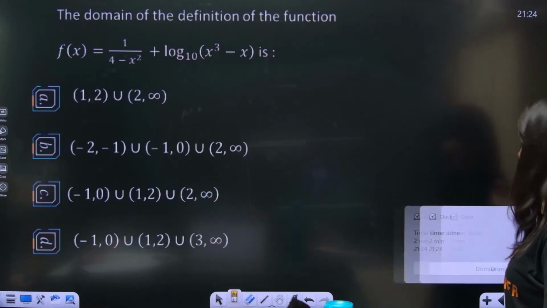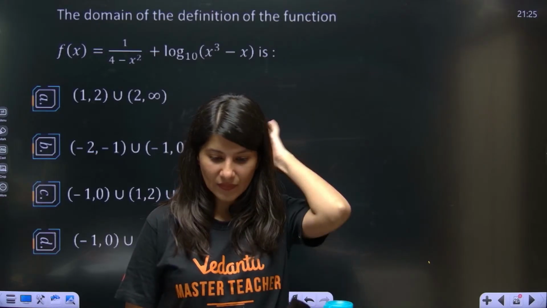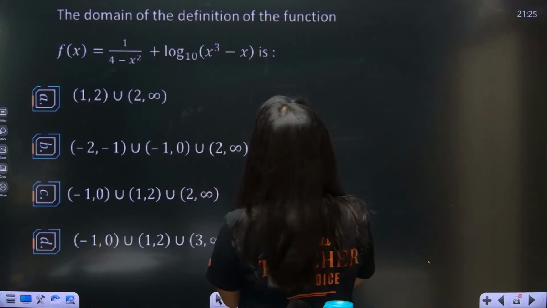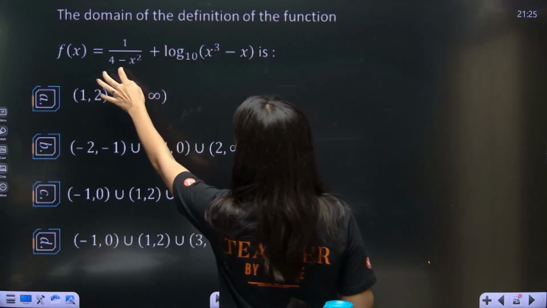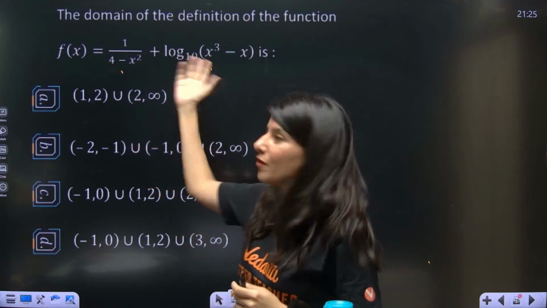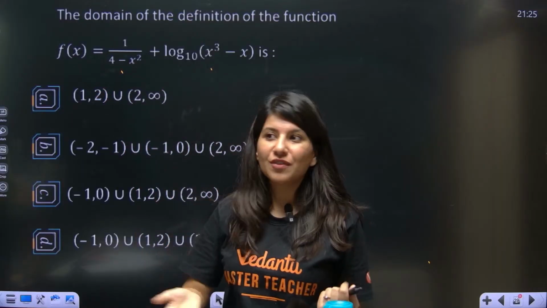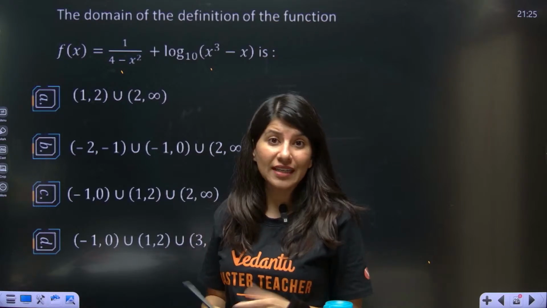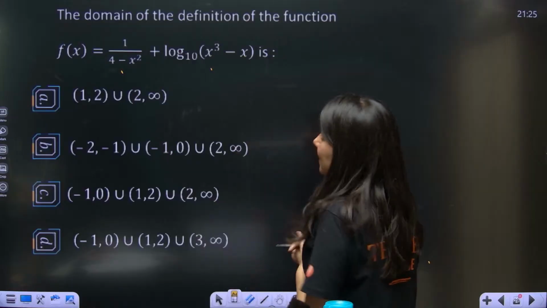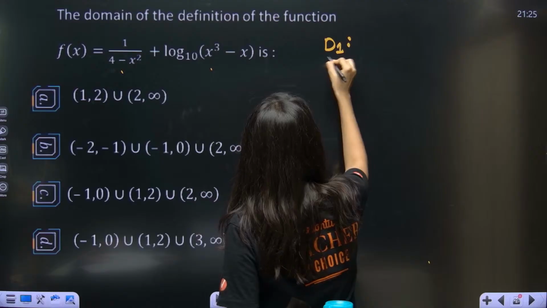All right, okay, let's see. By the way, there is something I have to tell you. Suppose your function comprises f1 plus f2 or f1 minus f2. That means a sum of two functions, or a difference, or a product, multiplication, division, anything. Suppose this is the case, then you have to calculate two domains.